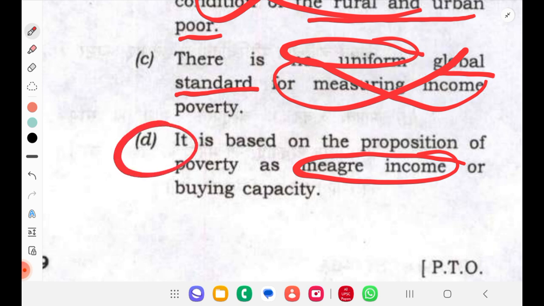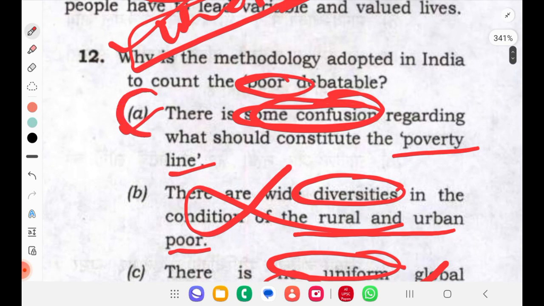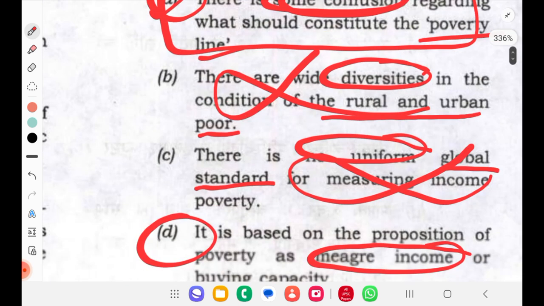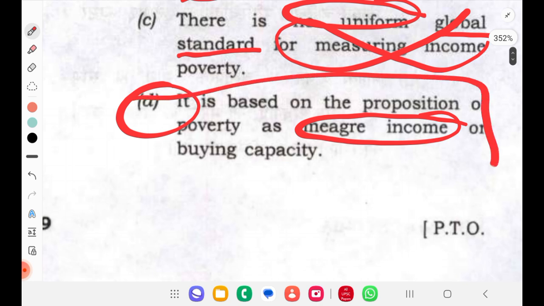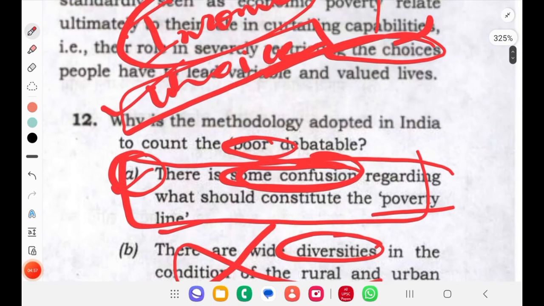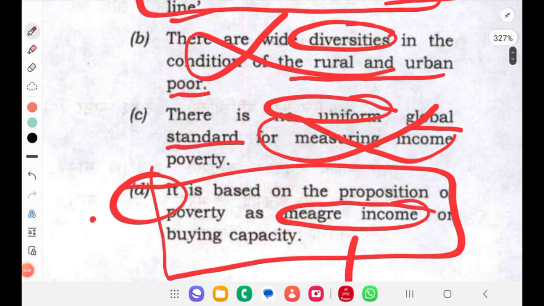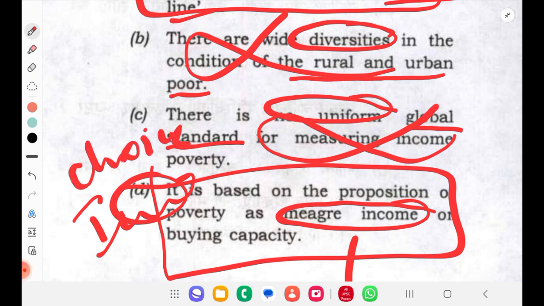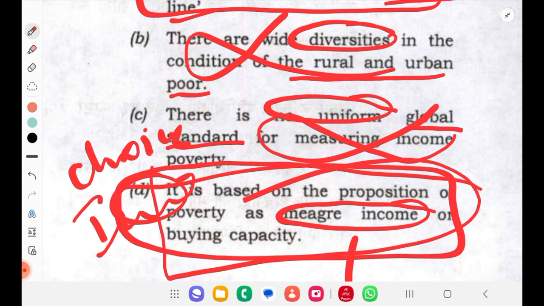This is one. And if you see option A, there is some confusion. Is it regarding the confusion or is it regarding the one constraint? So if you see, we are talking mostly about considering only income, and not considering choices as well. That was the key point we were repeating, not about the confusion. With that thought, I am choosing option D as the right answer. If any other alternative option that you are feeling is right, do comment, I will explain why it will be wrong. Okay.